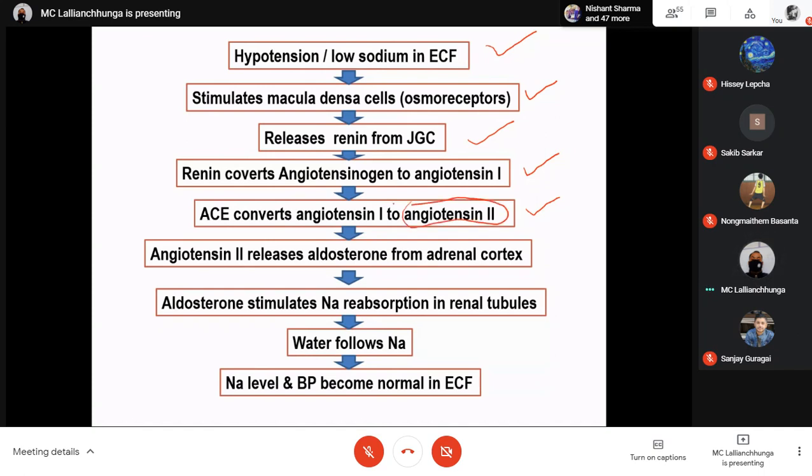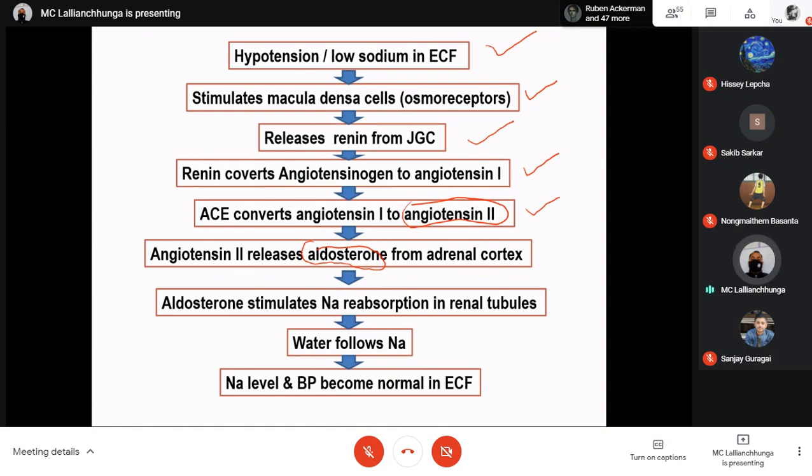This angiotensin 2 has many effects that we have already discussed in previous classes. Here I want to point out only one function regarding the control of blood pressure: angiotensin 2 stimulates release of aldosterone from the zona glomerulosa cells of the adrenal cortex.